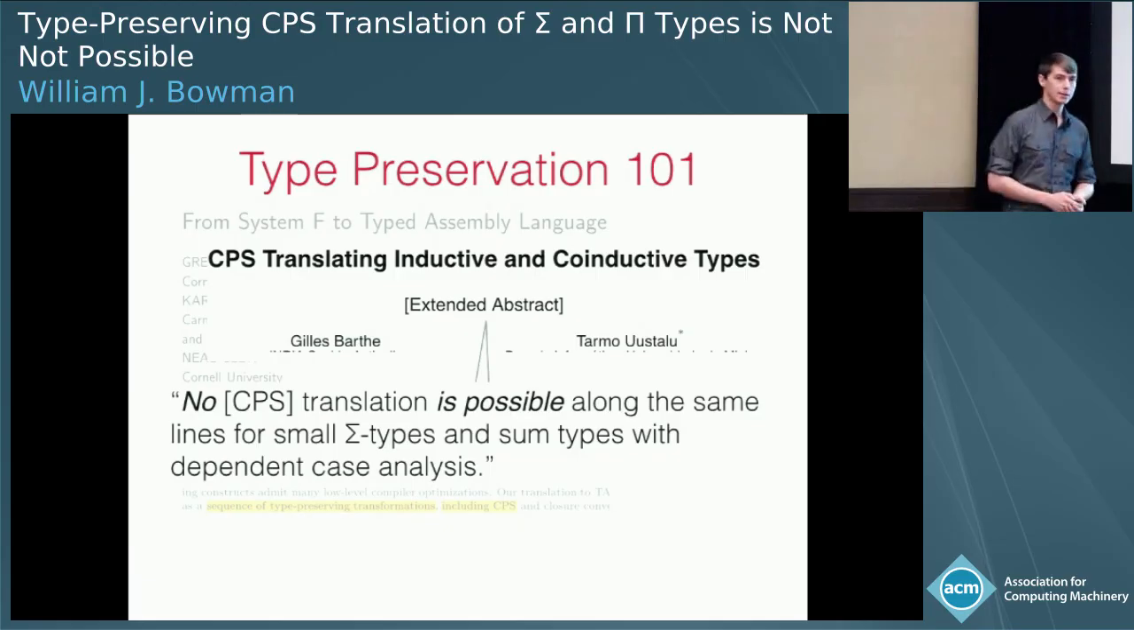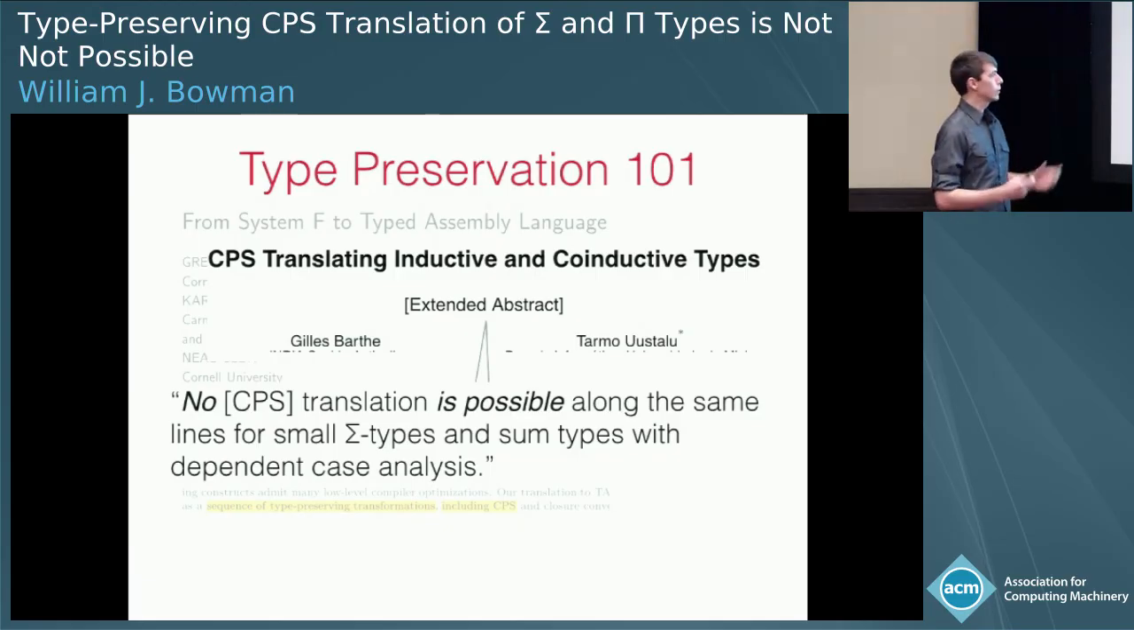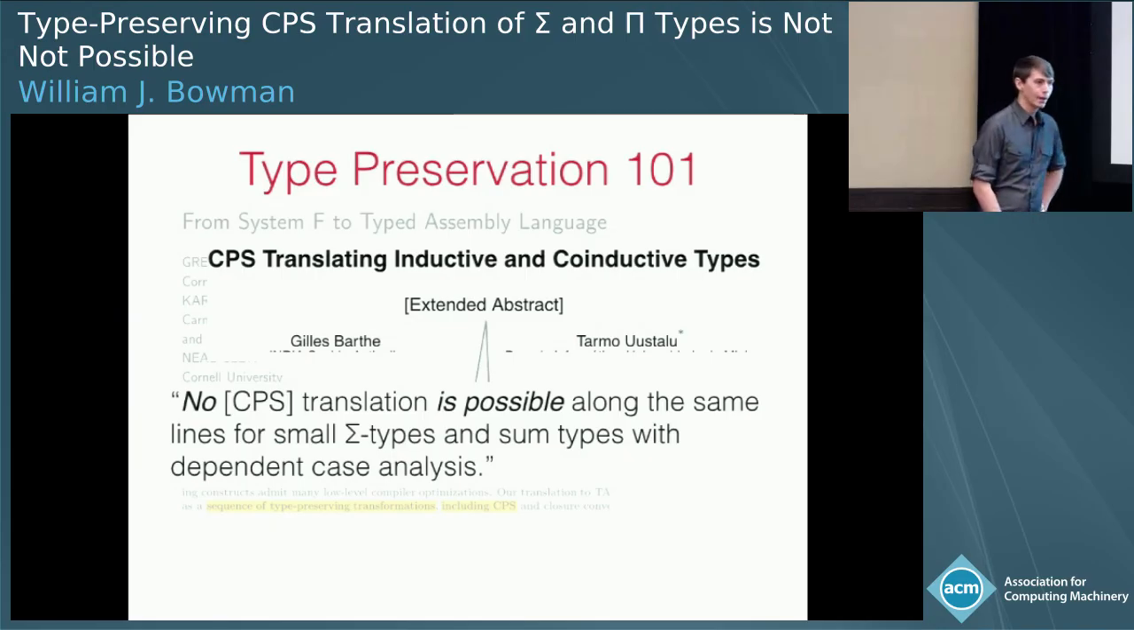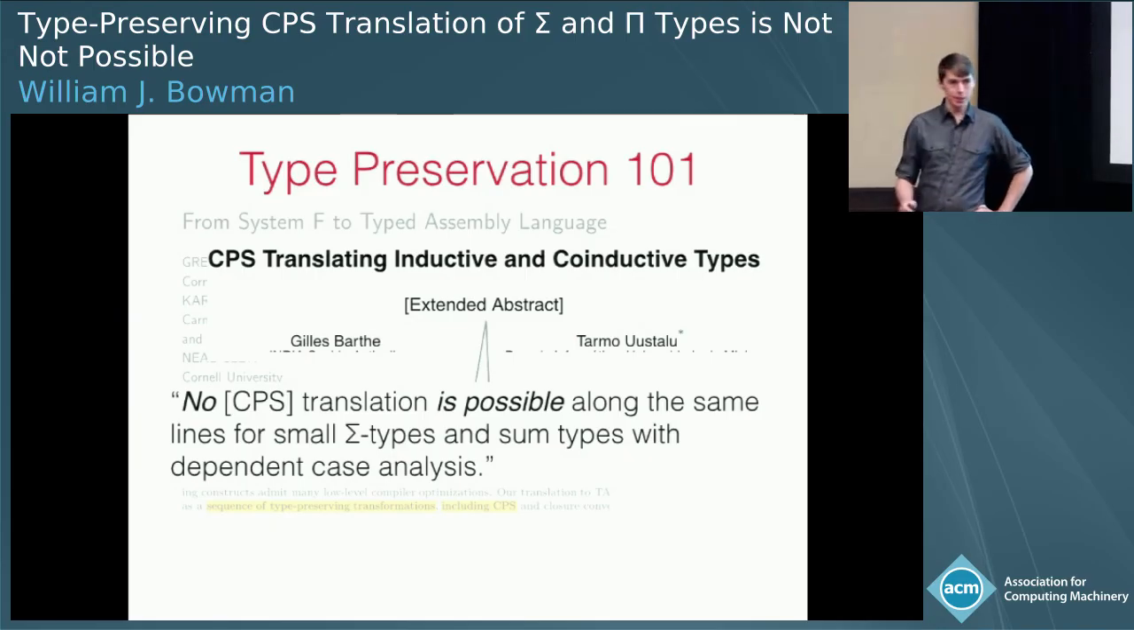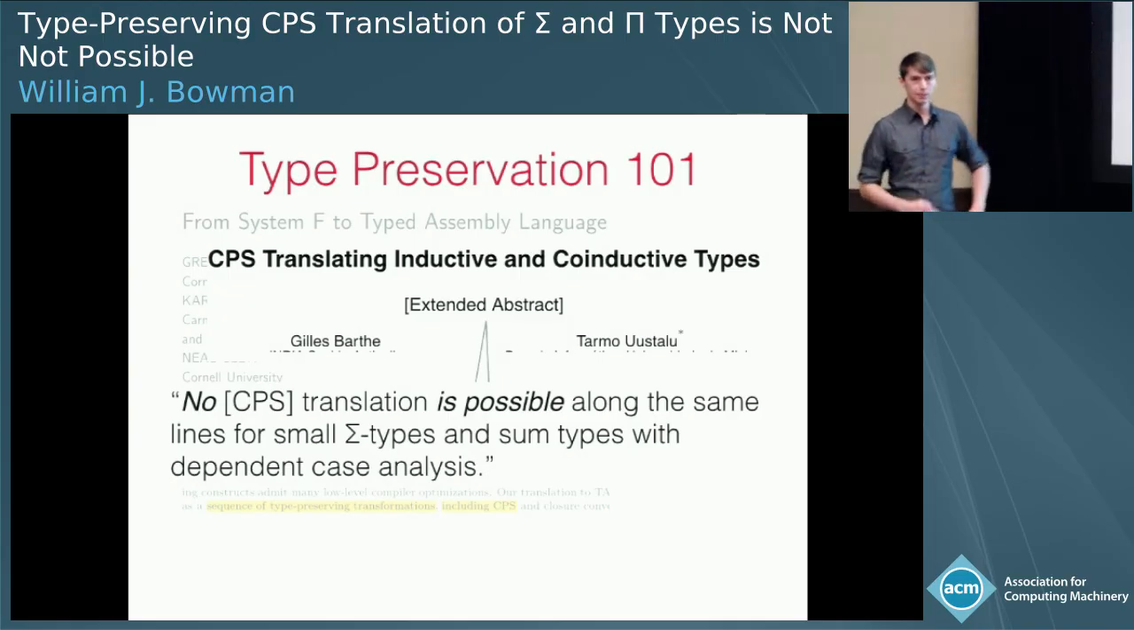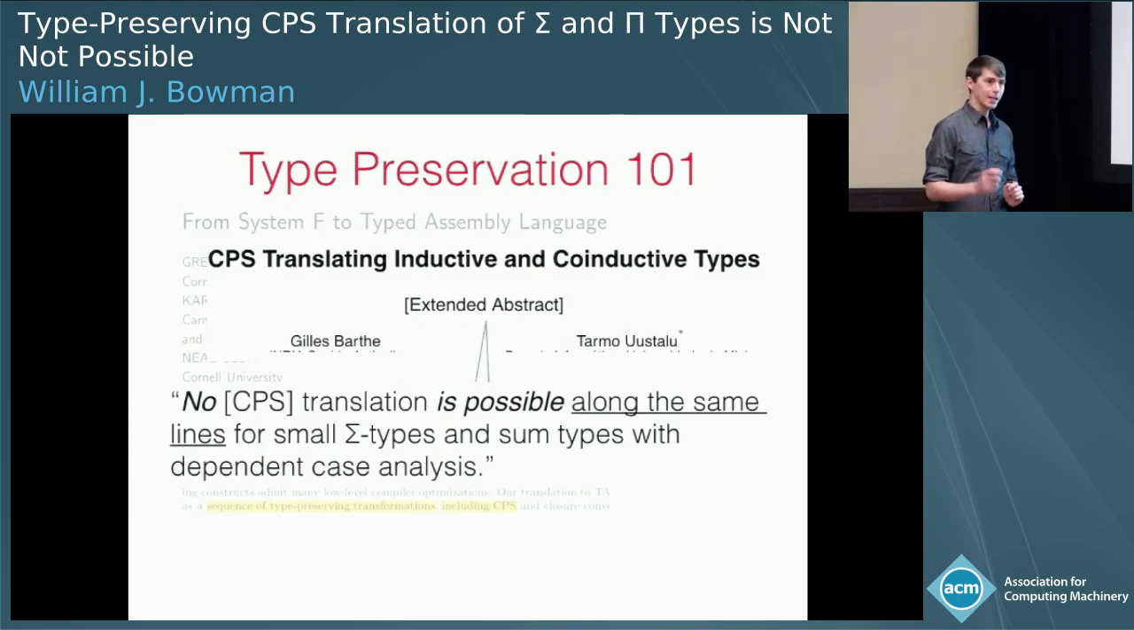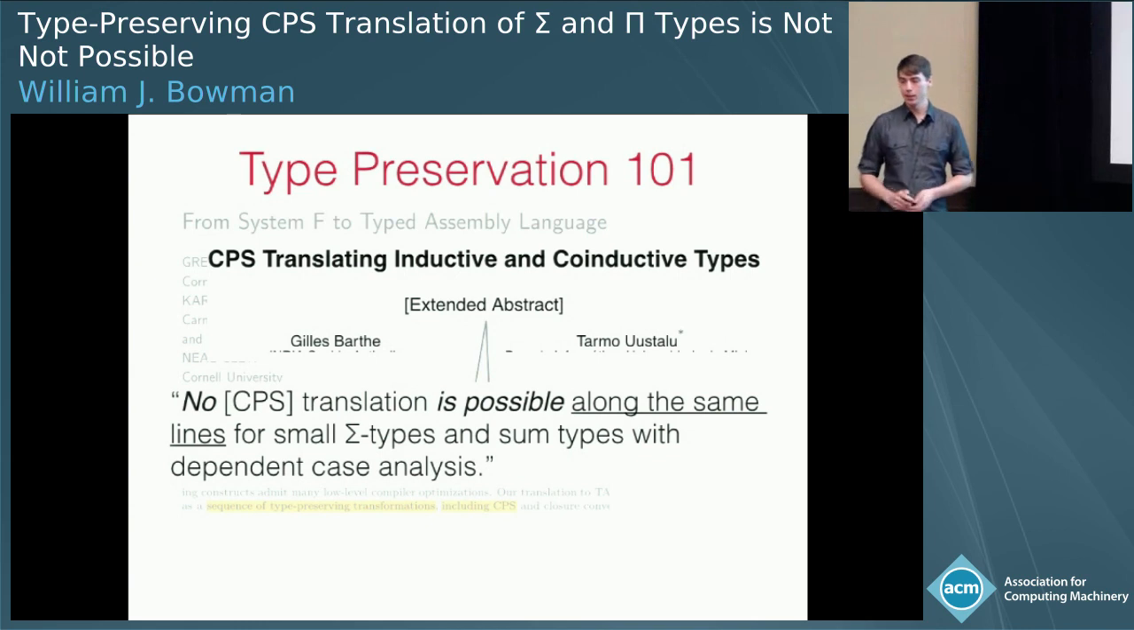The continuation passing style transformation will make control flow explicit in our language. The problem is that about 15 years ago, Barthe and Uustalu tried to do just this. And what they find is that once we have sigma types, type-preserving CPS translation is not possible. Well, that's a bit odd because I thought I had a POPL paper that said I'm doing type-preserving CPS. So what gives? Well, of course, what they prove is that no CPS translation is possible along the same lines as F to tau. We will therefore proceed along less impossible lines.